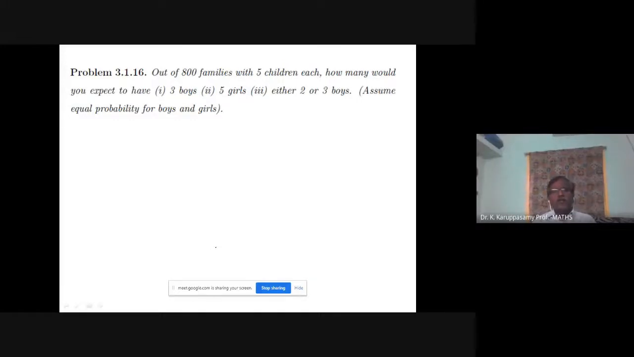It is more or less similar to a problem solved in the previous class, only the statement is different. Previously, a die is thrown. Now it is boys and girls. Out of 800 families with 5 children each, we have collected information. There are 800 families. Each family has 5 children.